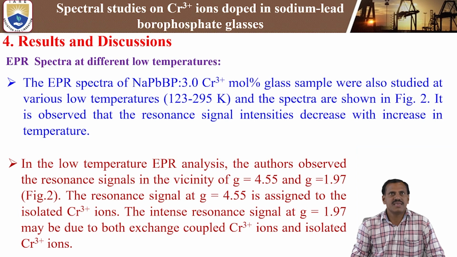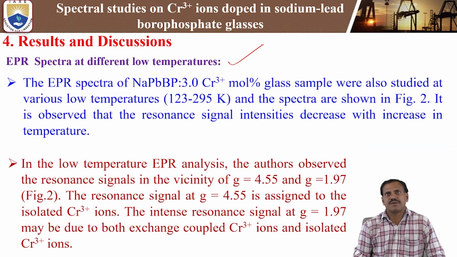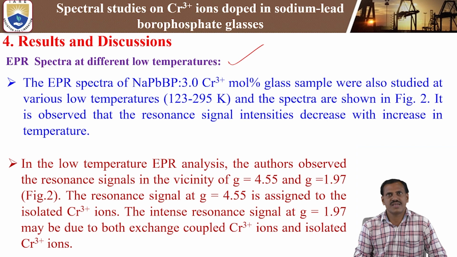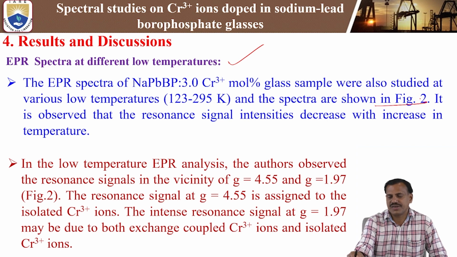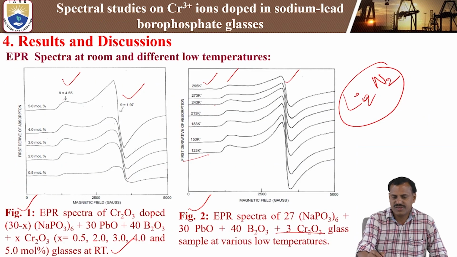Next, coming to the EPR spectra at different low temperatures, from room temperature down to 123 Kelvin. Here, EPR spectra of the sodium lead borophosphate glass sample were also studied at various low temperatures from 123 to 295 Kelvin, and the spectra are shown in figure 2. It is observed that the resonance signal intensity decreases with increasing temperature. At high temperature the intensity will be low.